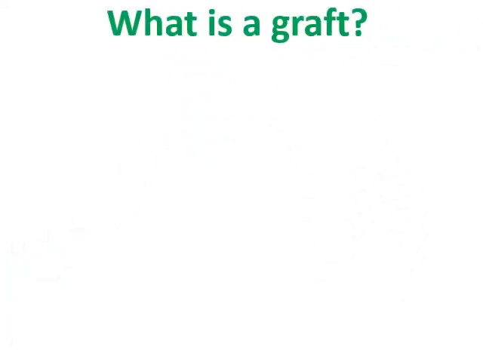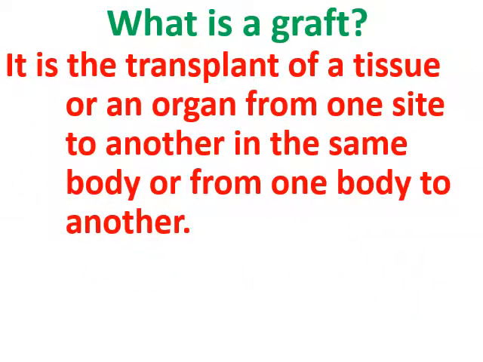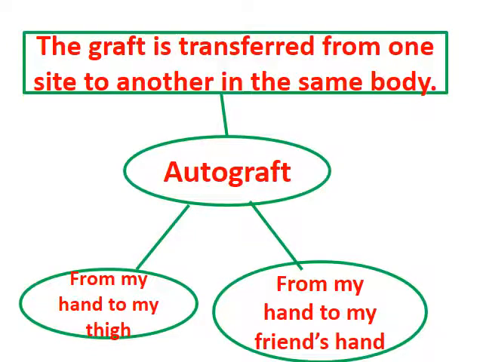So what is a graft? A graft is the transplant of a tissue or an organ from one side to another in the same body or from one body to another. Types of grafts.